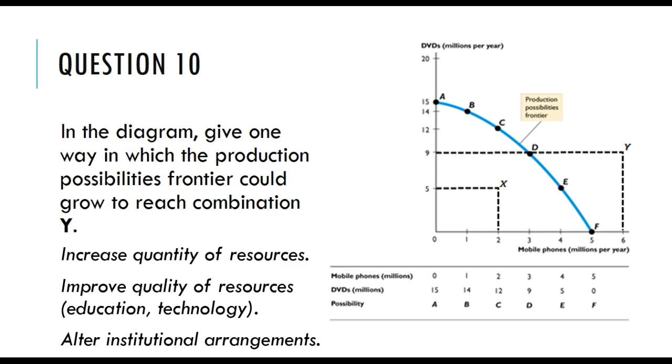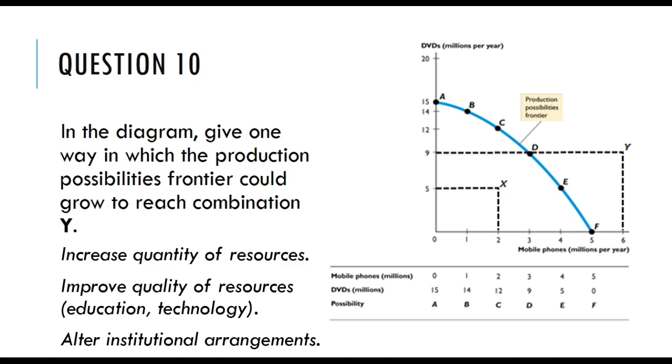And finally, you could alter the institutional arrangements in your economy so that with the same resources that have the same quality levels, those resources can produce more goods and services than they previously could. All right, so a simple example of institutional arrangements would be, for example, it might be currently mandatory that everyone gets 2 hours for lunch.